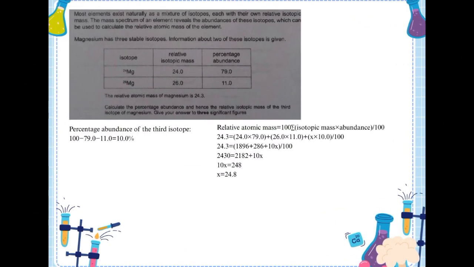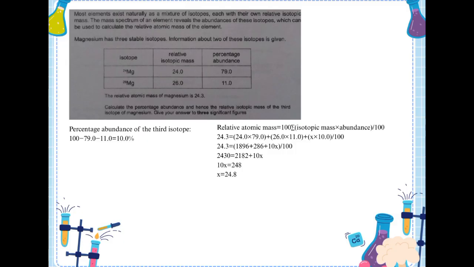Okay, next, magnesium has 3 stable isotopes. Information about 2 of these isotopes is given. The relative atomic mass of magnesium is 24.3. Calculate the percentage abundance and hence the relative isotopic mass of the third isotope of magnesium. Give your answer to 3 significant figures.